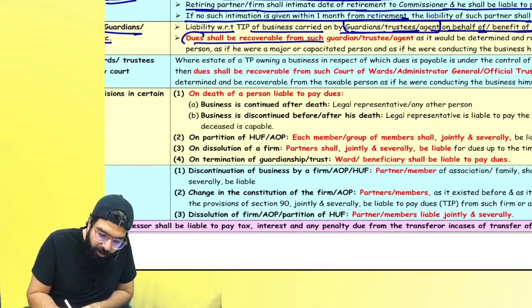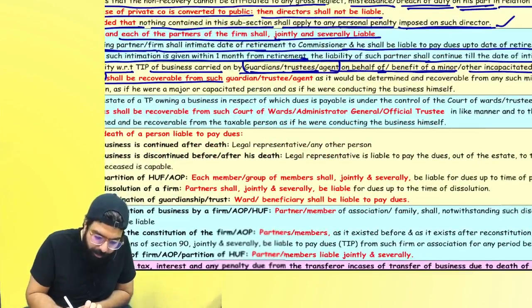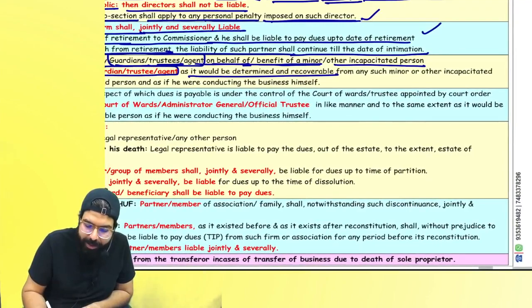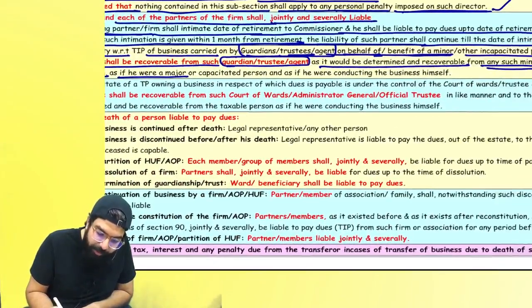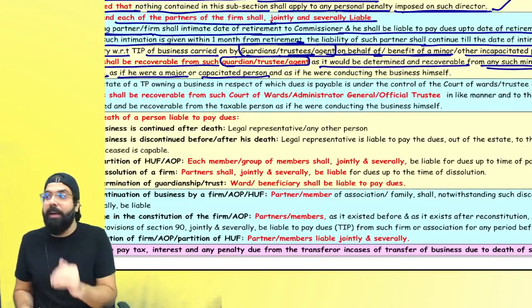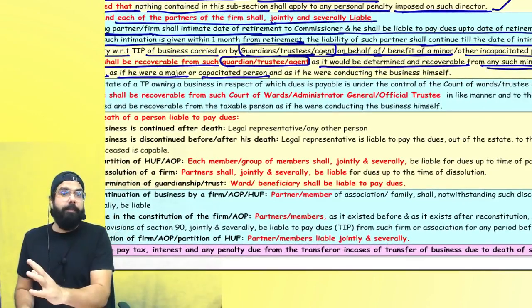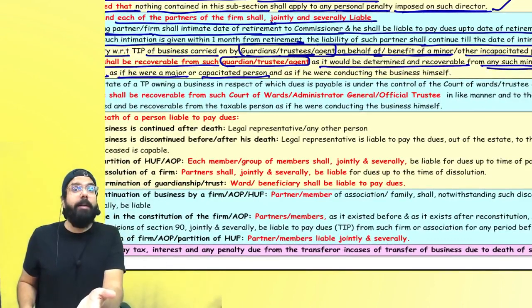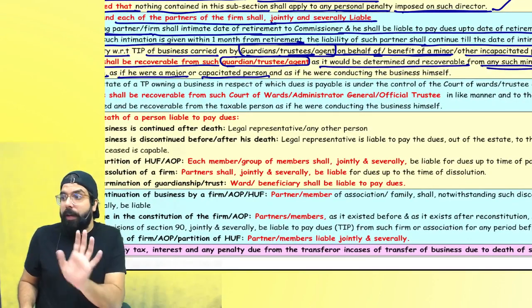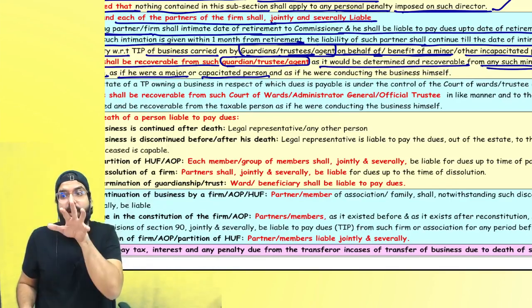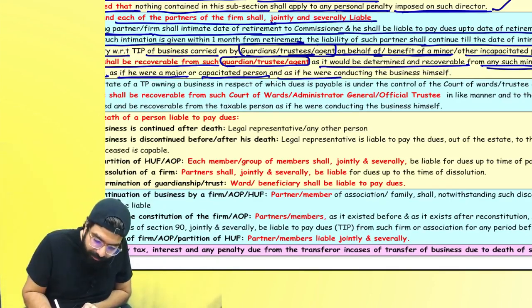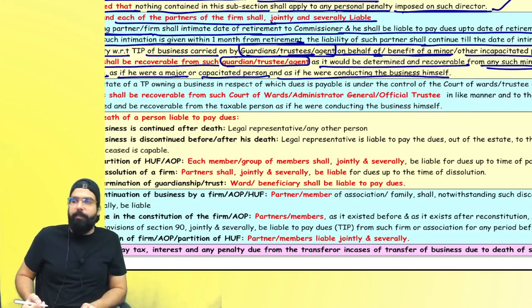Dues, meaning tax, interest, penalty, shall be recovered from whom? Guardian, trustee or agent, as it would have been determined and recoverable from such minor or incapacitated person as if he was a major or capacitated person. Means the minor is not a minor, the minor is a major. The incapacitated person is a capacitated person. He is not incapacitated. As it would have been recovered from those people, it will now be recovered from whom? As if he was conducting the business himself.